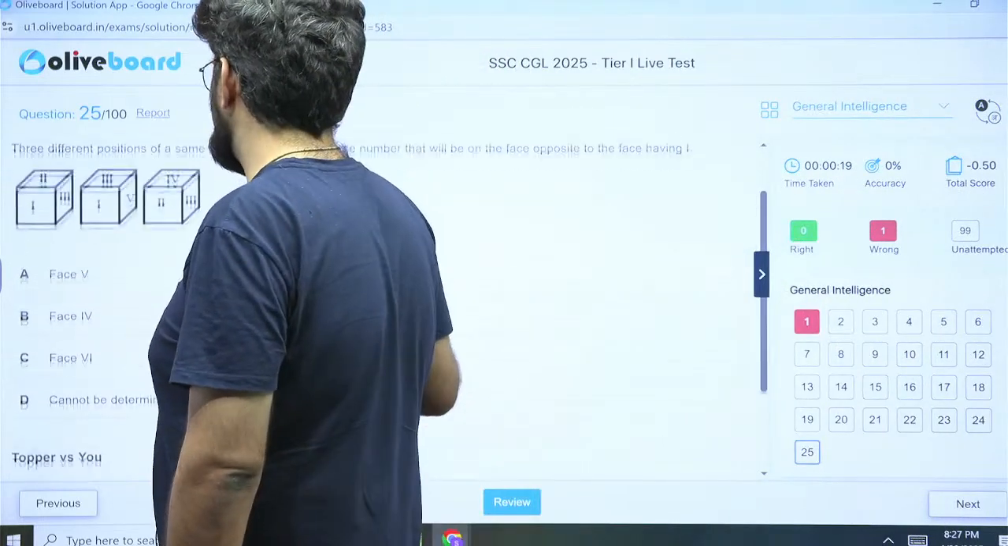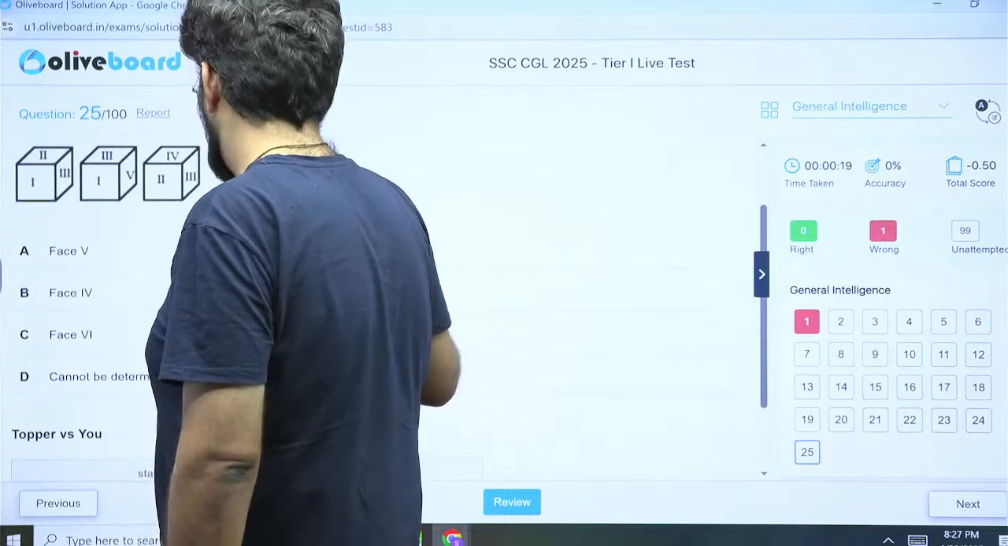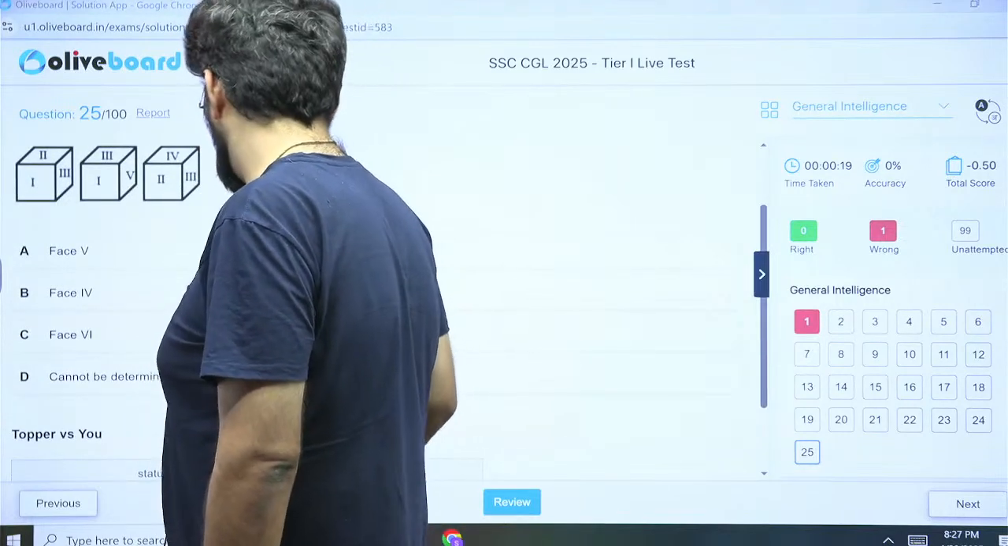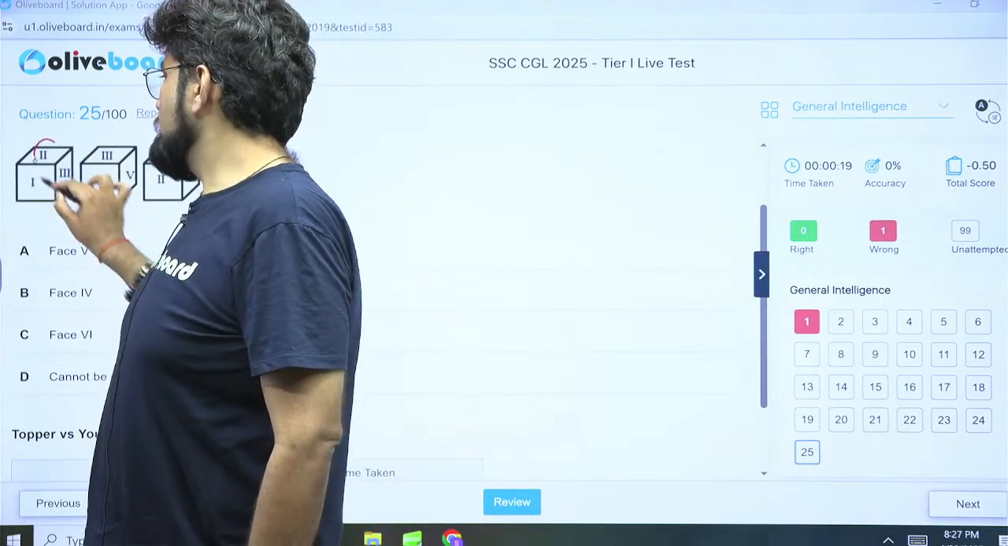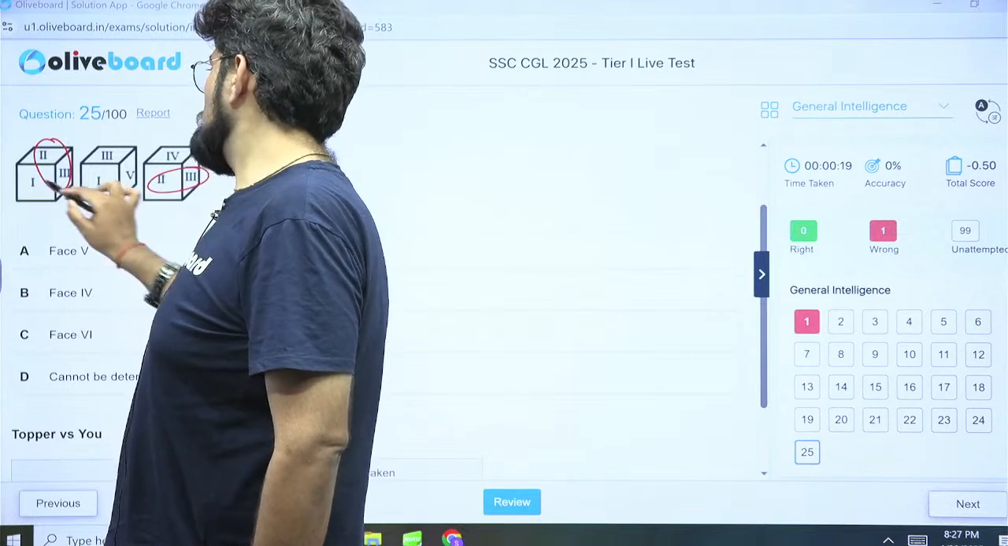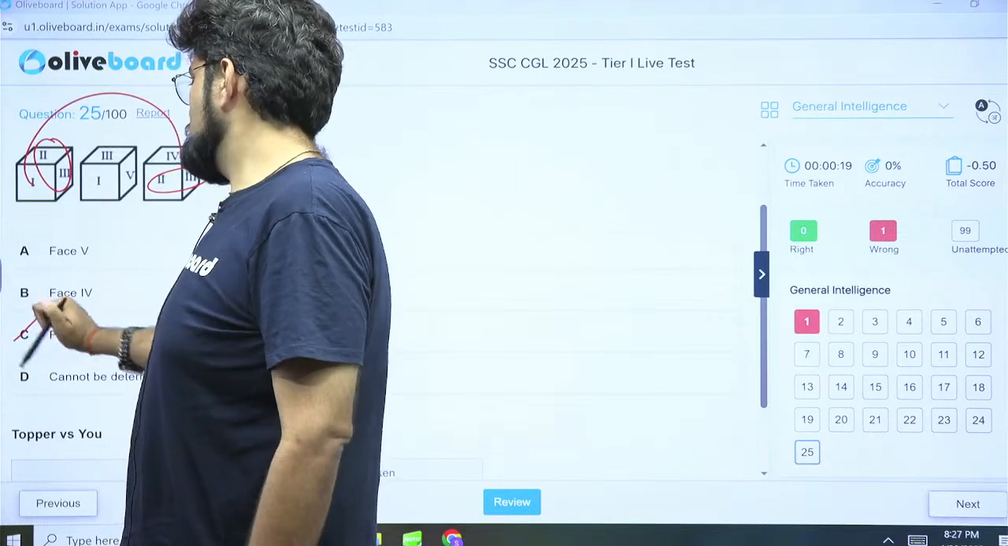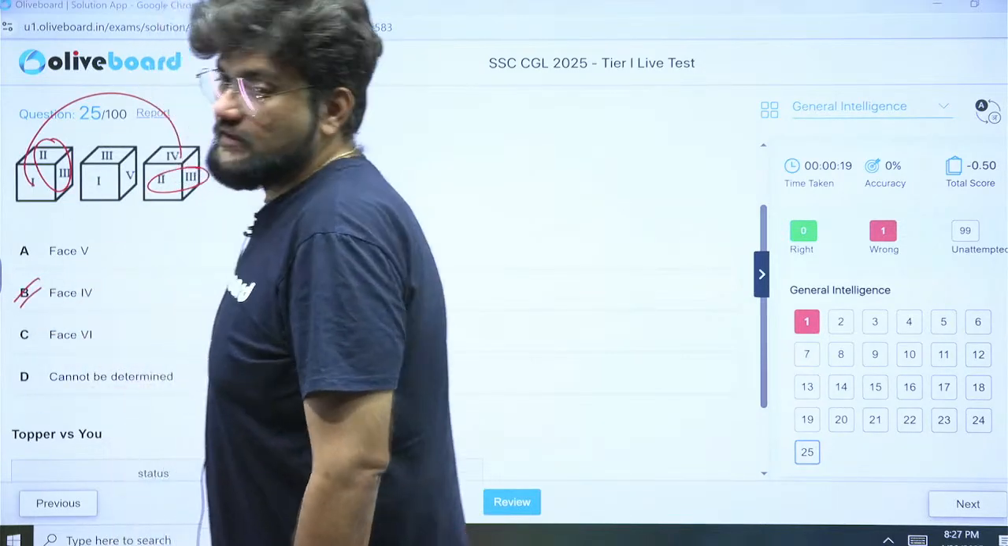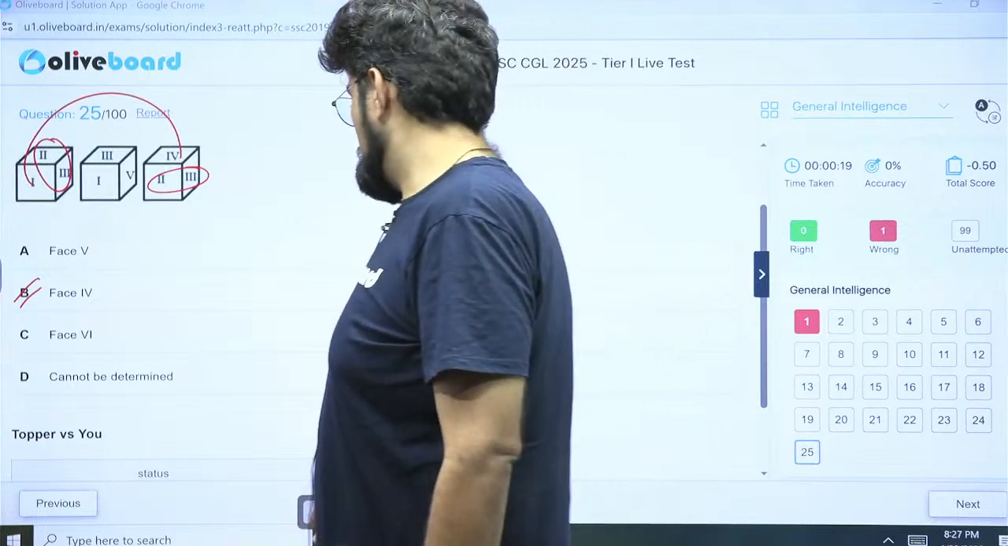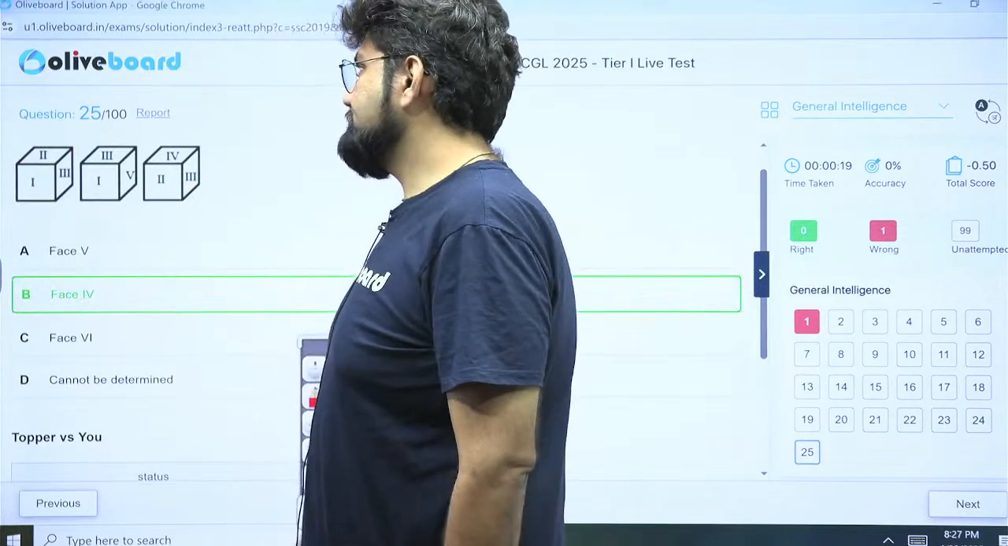So what is opposite 1? It couldn't have been gotten easier than this. 1, 2, 3. So we have 2, 3 common. 2, 3 is here again. So 1 is opposite 4. Face 4. This Romans can confuse some students. That's it. Option B is the right answer.